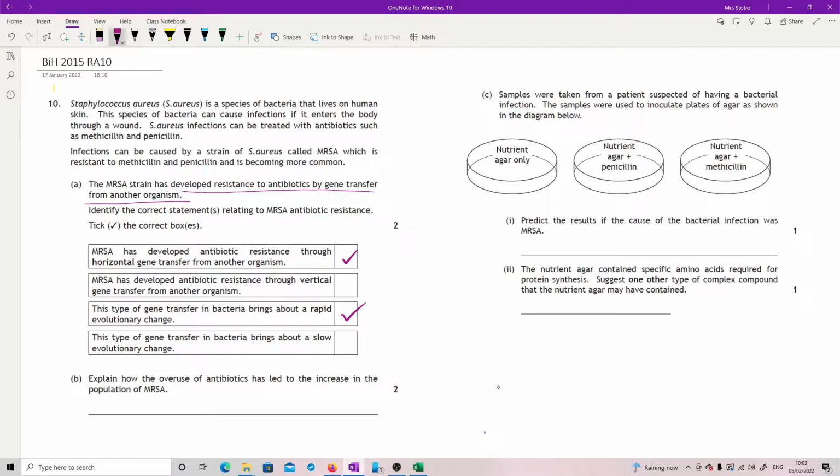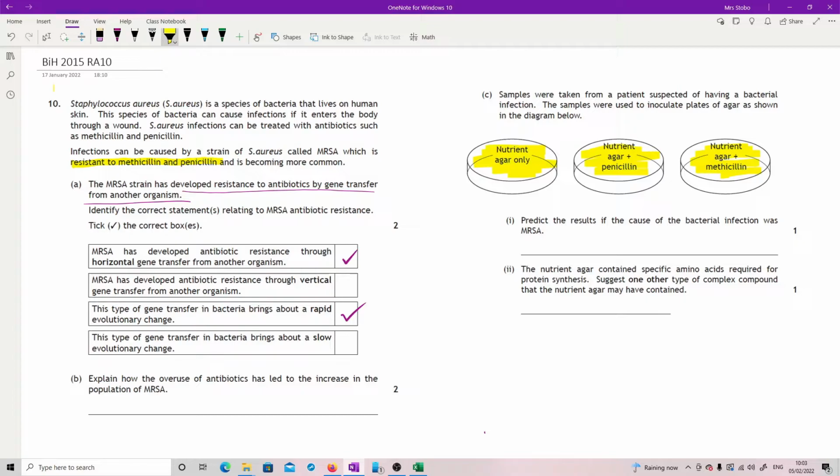Well, basically, it says MRSA is resistant to methicillin and penicillin. So I would expect that it will grow all over the surface of methicillin. It will grow all over the surface if there's penicillin, and it will definitely grow where there is no impact by antibiotics at all. So what would happen? All of the plates would have growth.